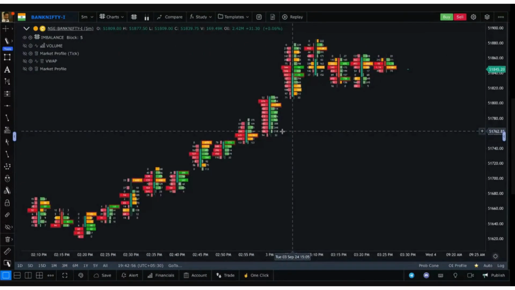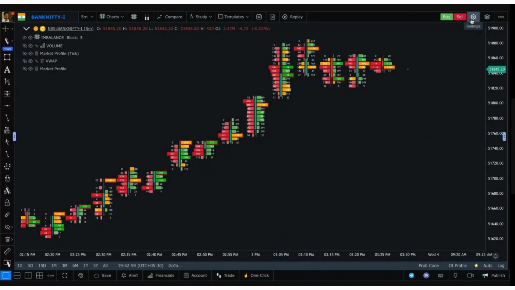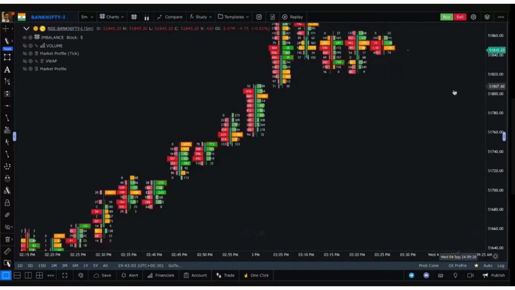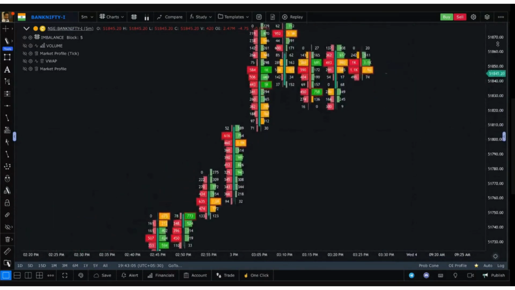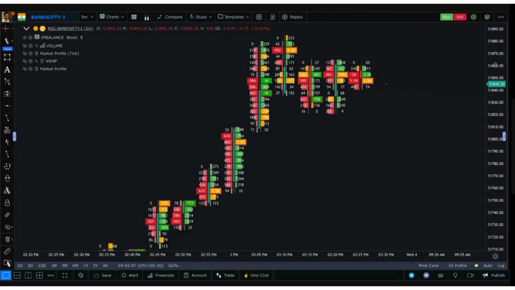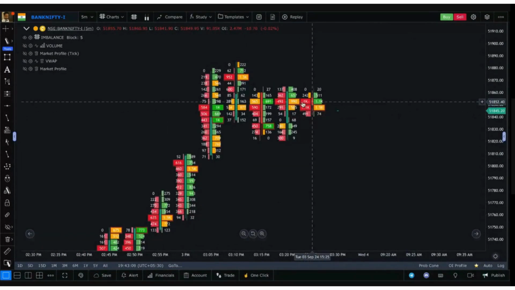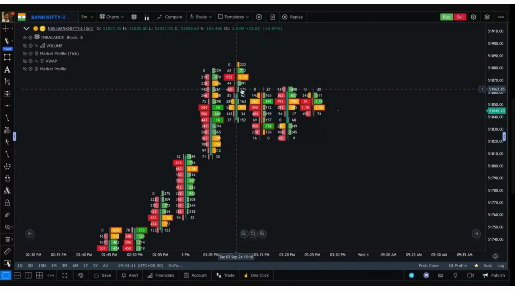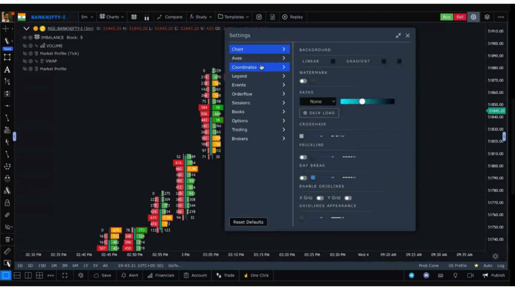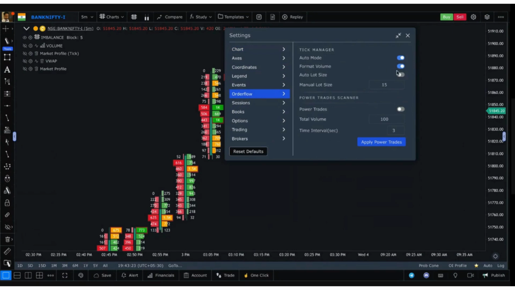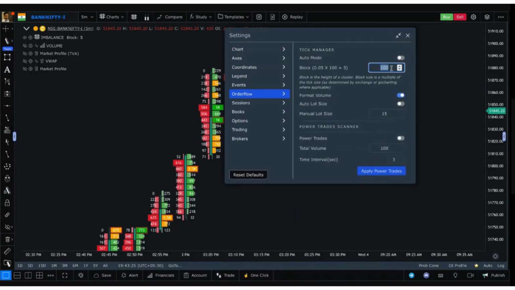For you guys, initially, you can keep it static so it does not keep changing. Otherwise, if you move the chart, stretch it or compress it a little, you tend to lose the numbers that you were seeing on the chart while the market was forming. So initially, if you want to practice with order flow charts, always keep the tick size as 100.